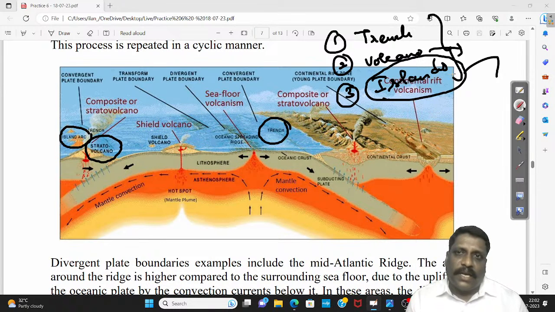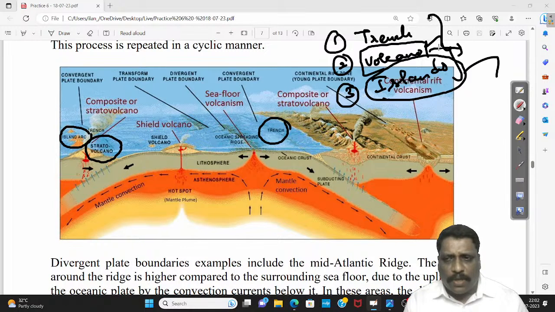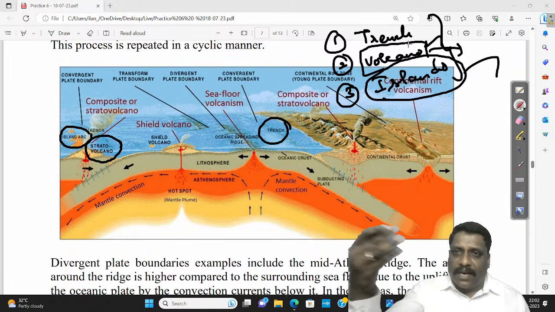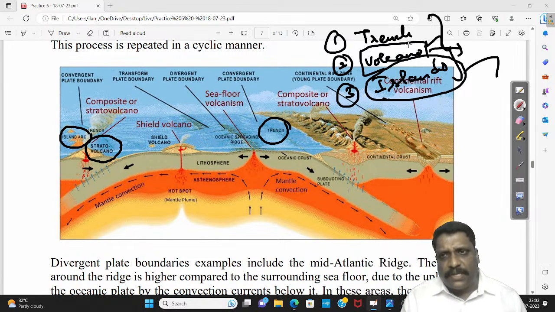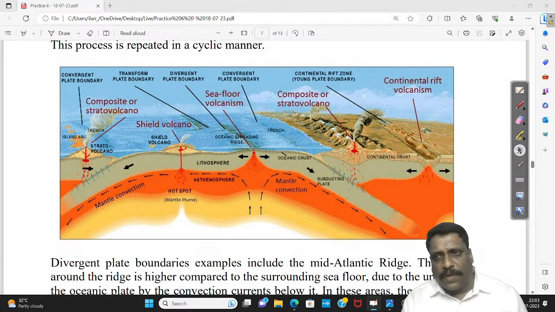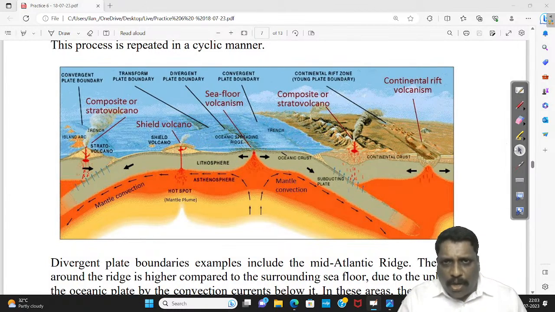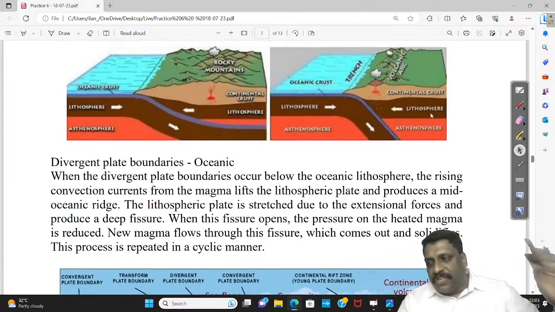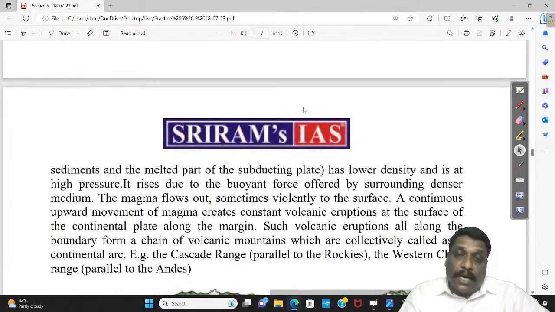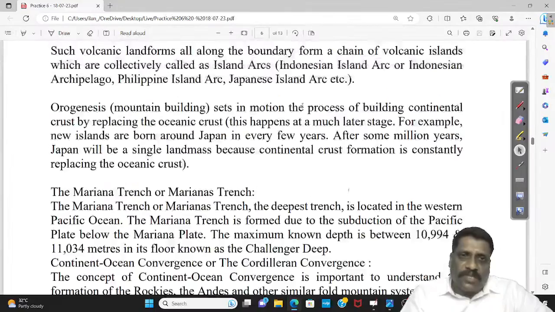Within the island arc, I do have volcano, and this volcano is also what? Somewhere I understand it is a volcanic island. Okay, I have Barren Island, I have Narcondam Island. I can give that example. So along the convergent boundary, what is the feature? We have an idea. Now, when I talk about the divergent boundary, my dear friends, divergent boundary.